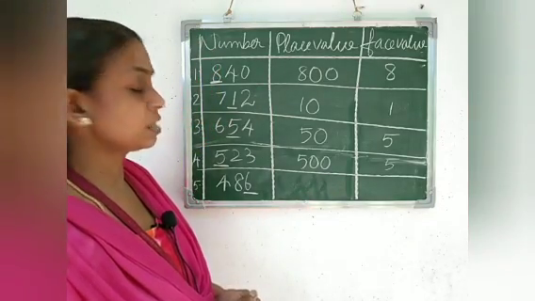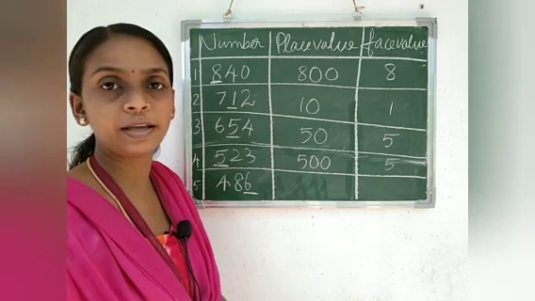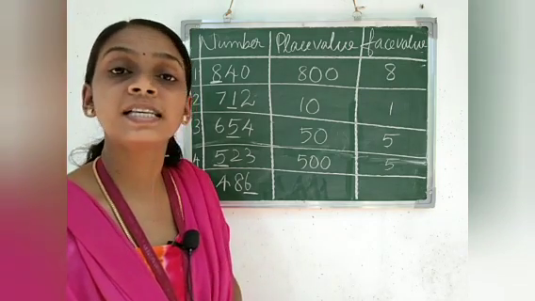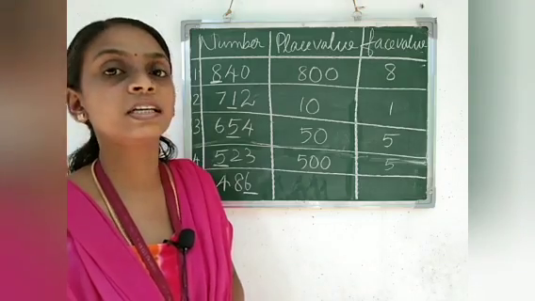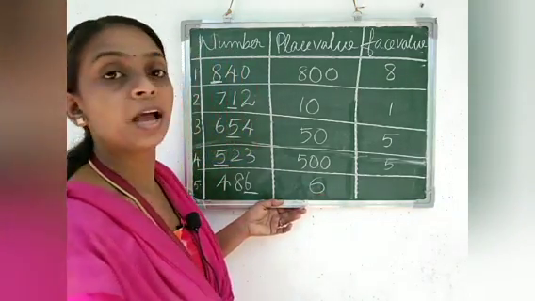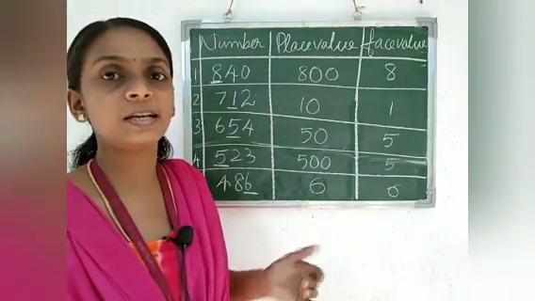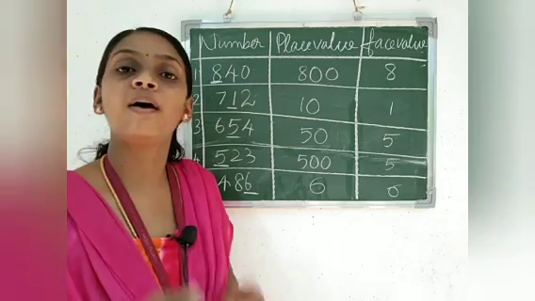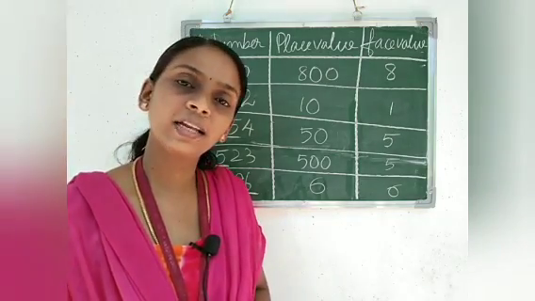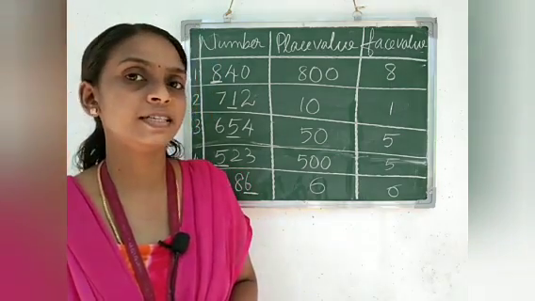Last number is 486. What is the place value? Tell me, all of you. 6, because 6 is in the ones place. So the place value is 6 and face value is also 6. Face value will not change, and here 6 is in the ones place, so the place value is also 6. I think all of you understood how to find the place value and face value of a 3-digit number.